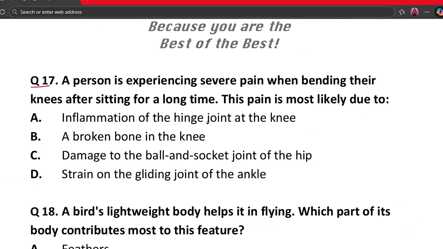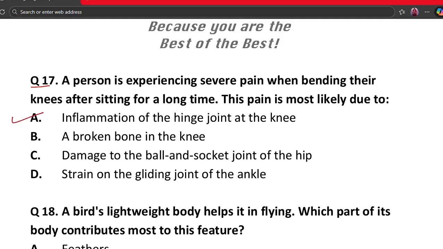This pain is most likely due to: A. Inflammation of the hinge joint at the knee, B. A broken bone in the knee, C. Damage to the ball and socket joint of the hip, and D. Strain on the gliding joint of the ankle. The correct answer is option A.